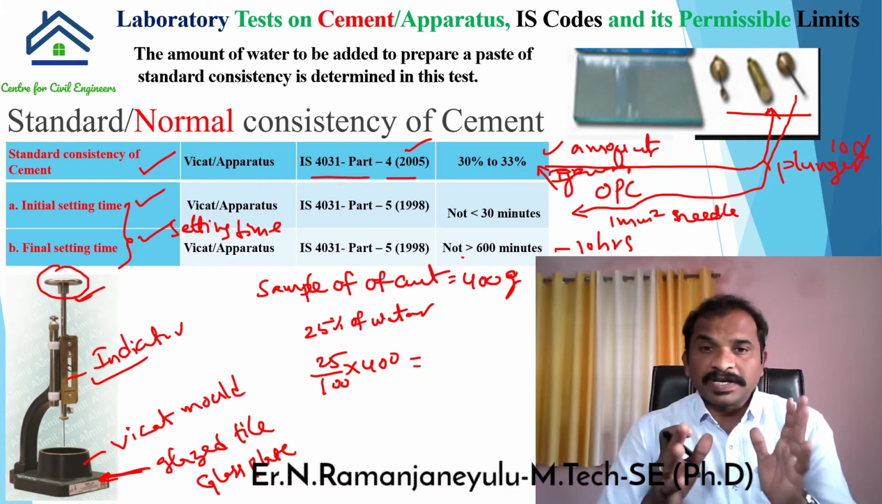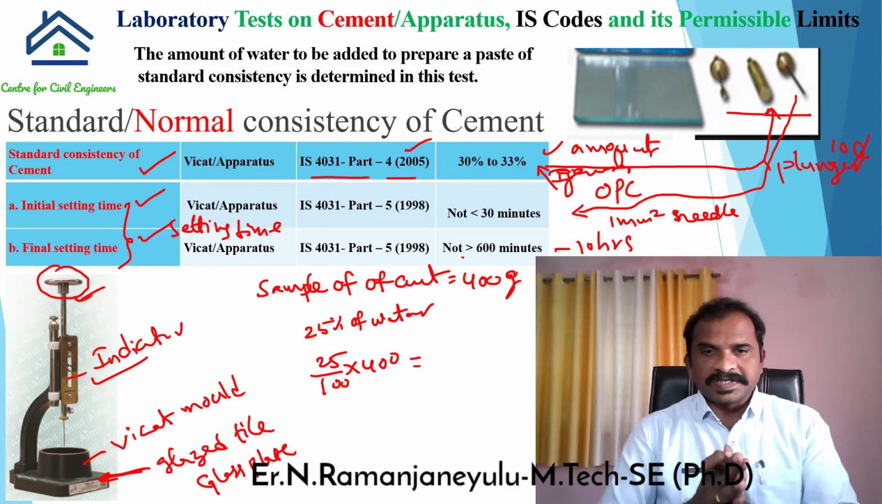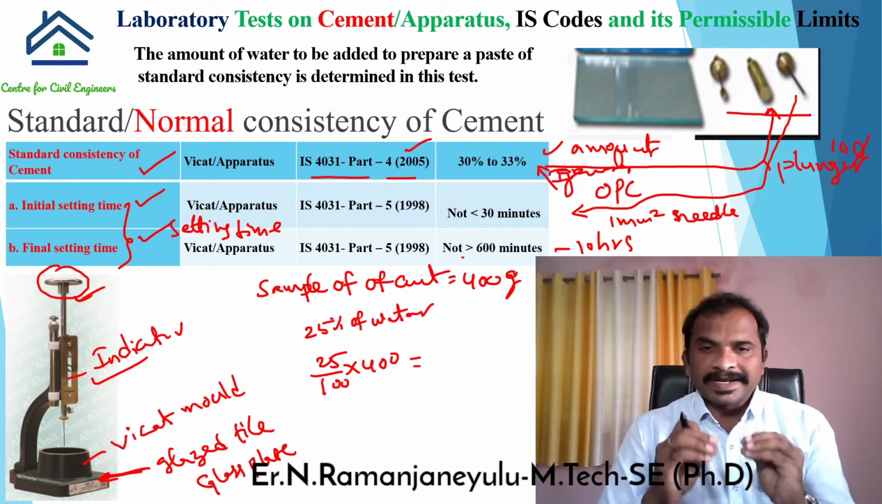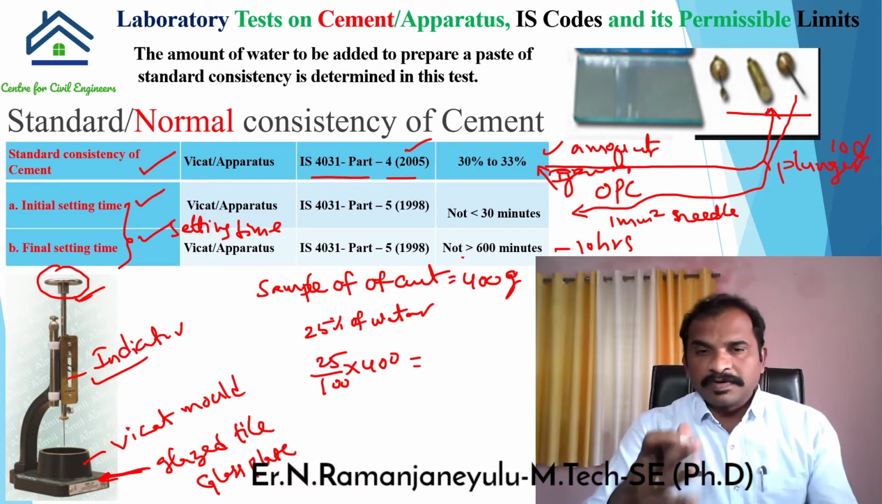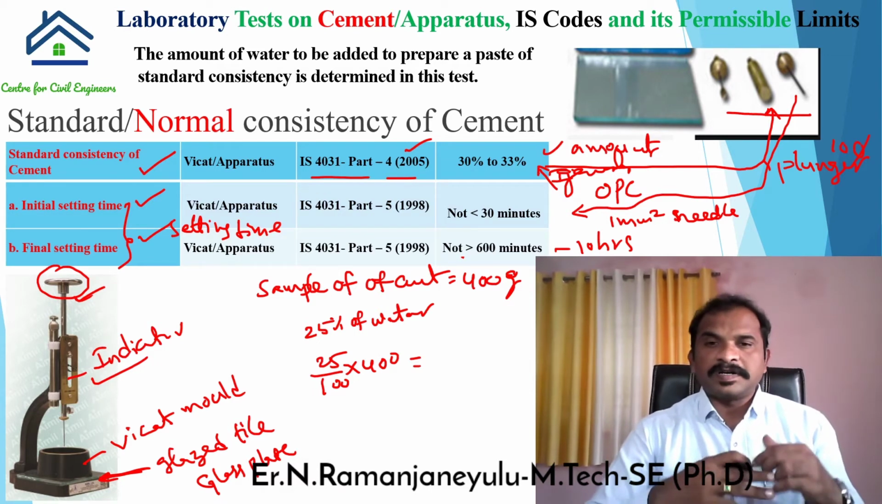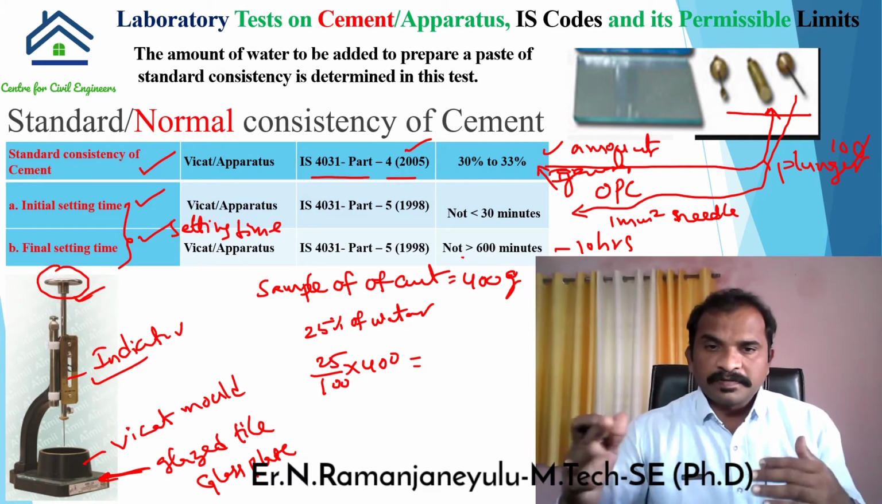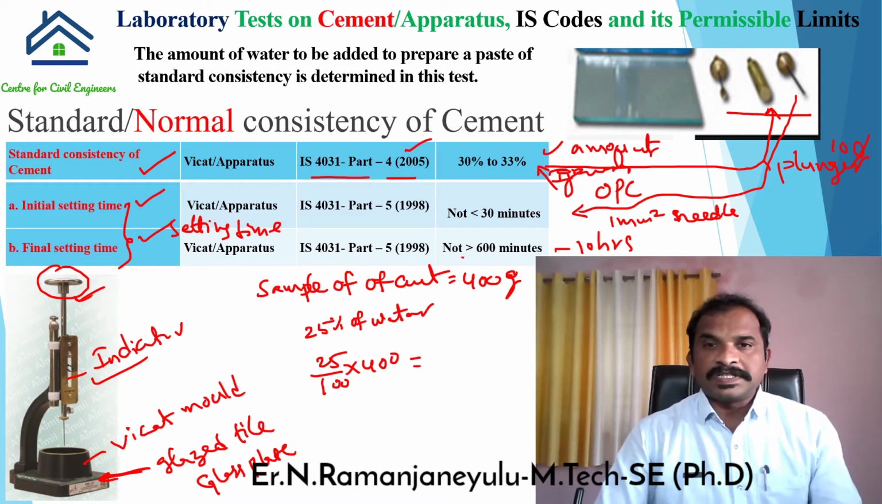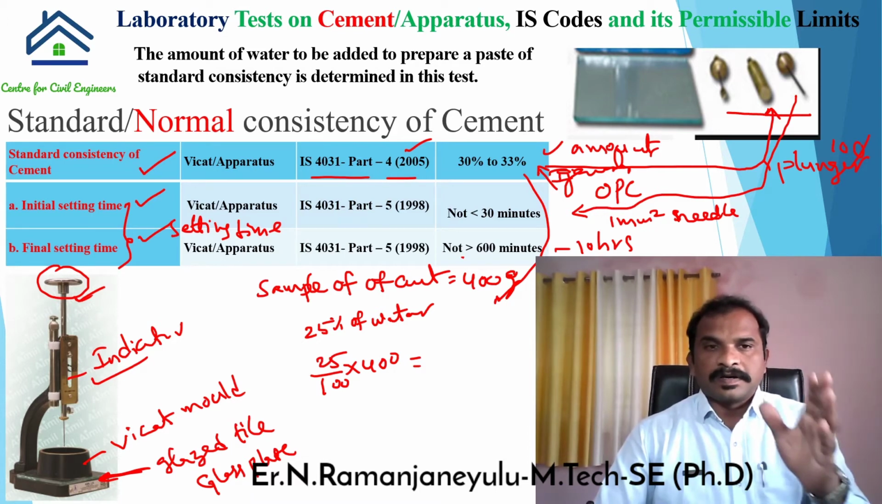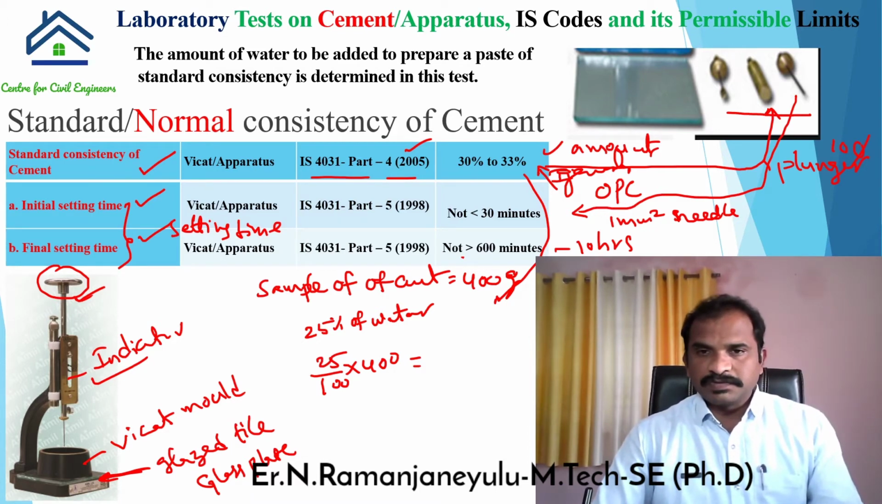Why are we adding 25%? Generally, for the minimum hydration process of cement paste, we need 23% of water. That's why after 23, we add 25% in the laboratory. After that, depending upon the cement type, we are going to get a value within the range of 30 to 33% of the cement which we have taken.